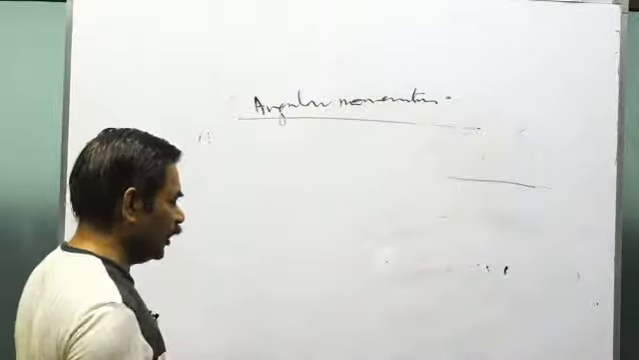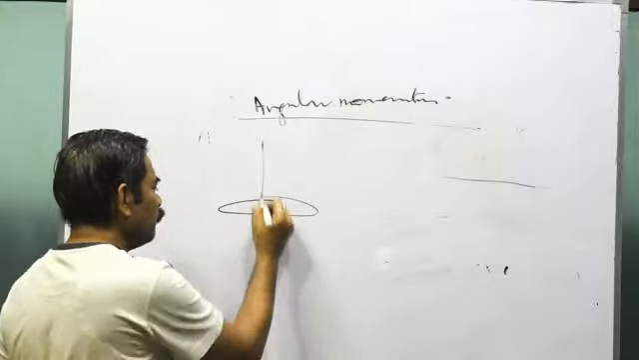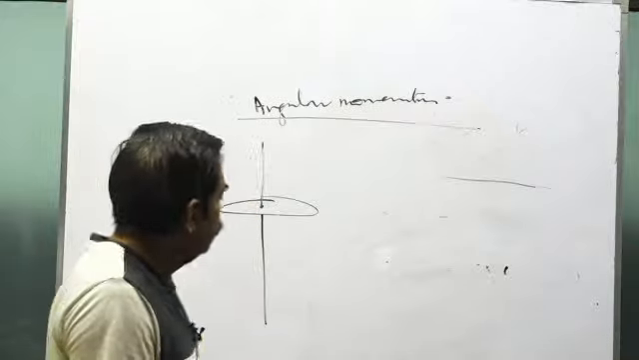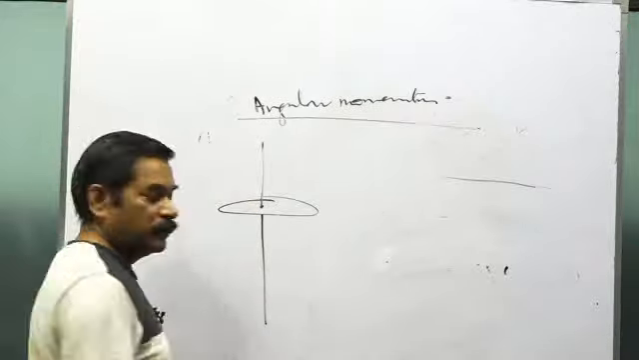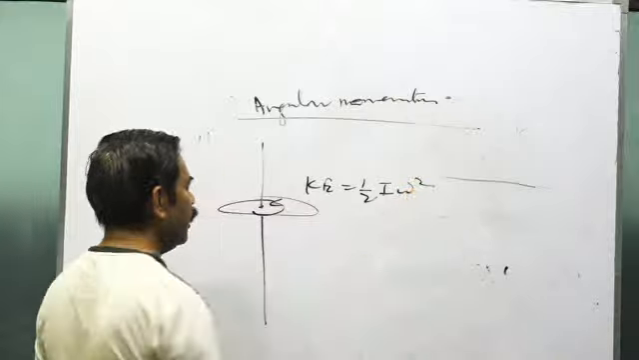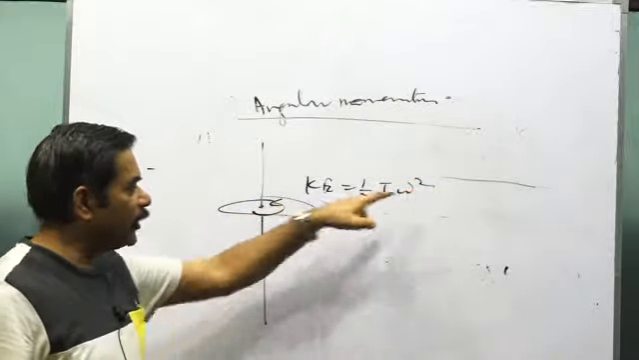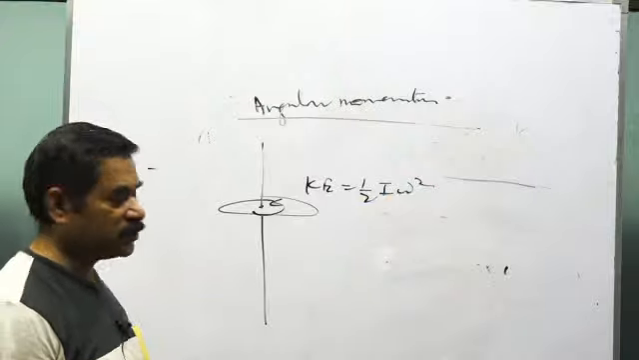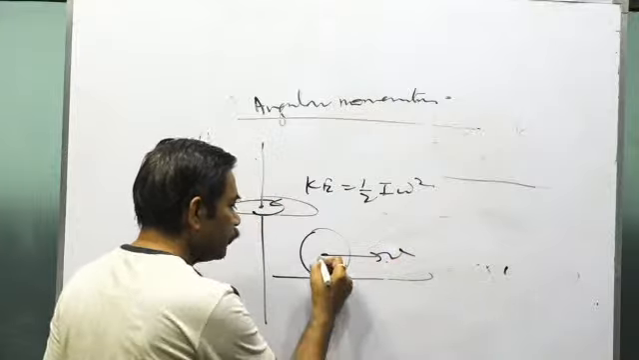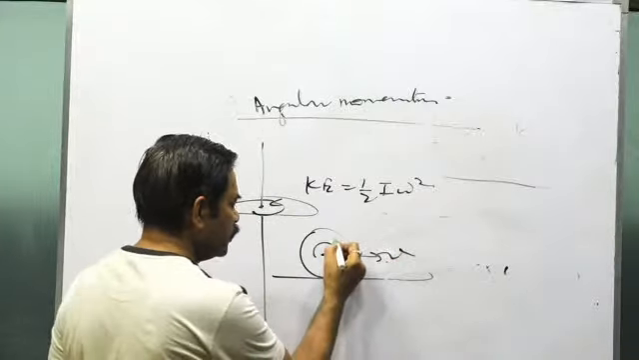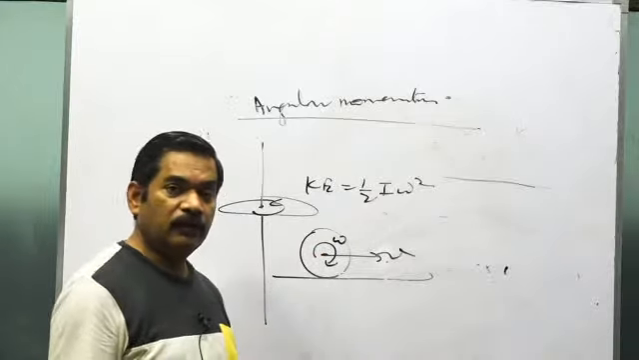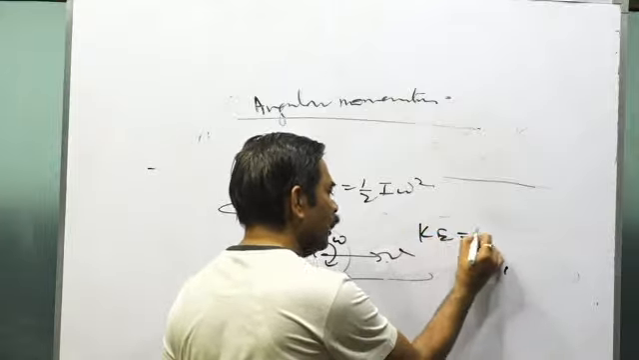Now see the same thing about the kinetic energy. If a body is rotating about a fixed axis, then about the fixed axis, its kinetic energy will be half I omega square, where I is the moment of inertia about this axis and omega is the angular velocity about this axis. This will be half I omega square. If the body is rolling with the velocity v and about the center of mass, its angular velocity is omega, then its kinetic energy of translation will be half mv square.